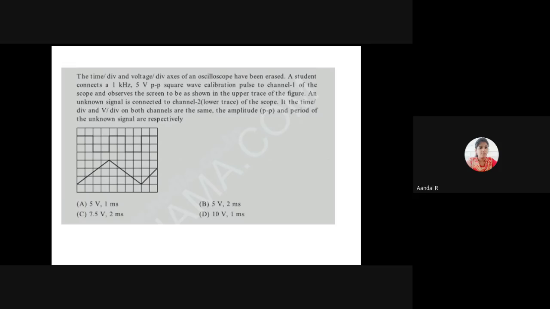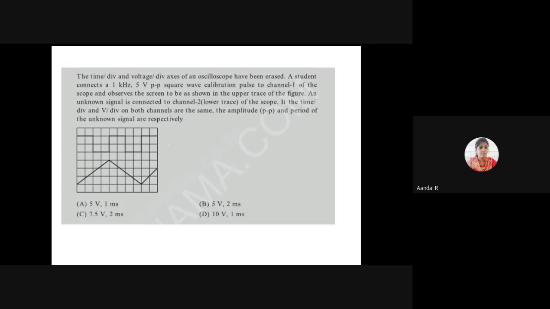A student connects a 1 kilohertz 5 volt peak to peak square wave calibration pulse to channel 1 of the scope, and observes the screen to be as shown in the upper trace of the figure. An unknown signal is connected to channel 2 in the lower trace.